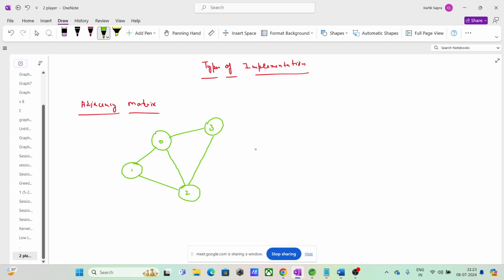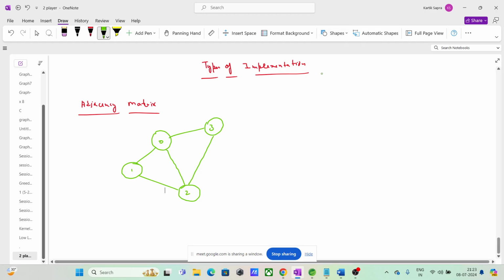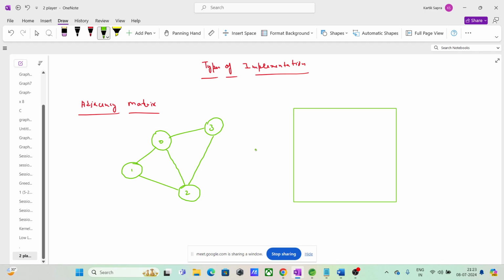Now, if I have to represent this graph as an adjacency matrix, what I will do is simply draw a 2D array, with 0, 1, 2, 3. A matrix is 2D, there is also 3D, but the minimum is 2D, right?